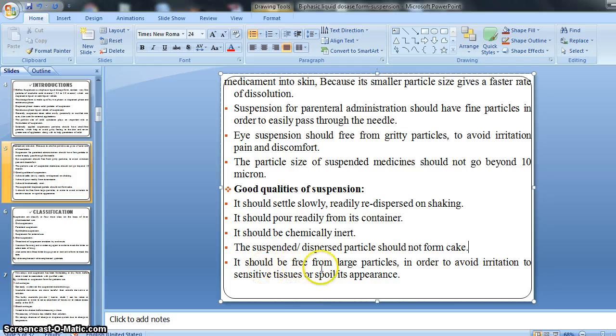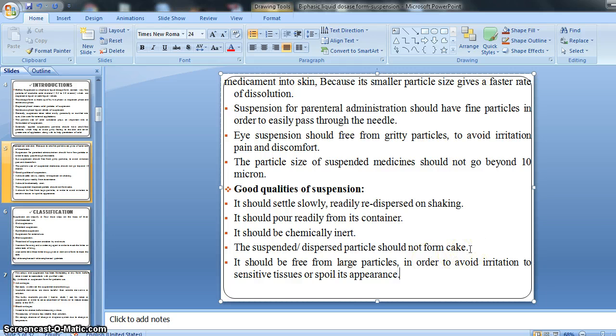Then it should be free from large particles, right? As I said, our suspension should always be free from large particles in order to avoid irritation to sensitive tissue or spoiling its appearance, right?